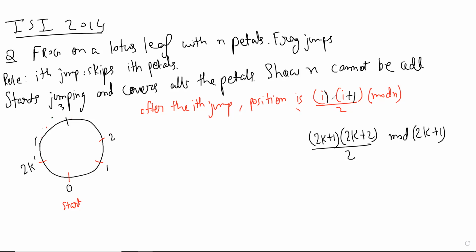I think it's the normal ith triangular number.